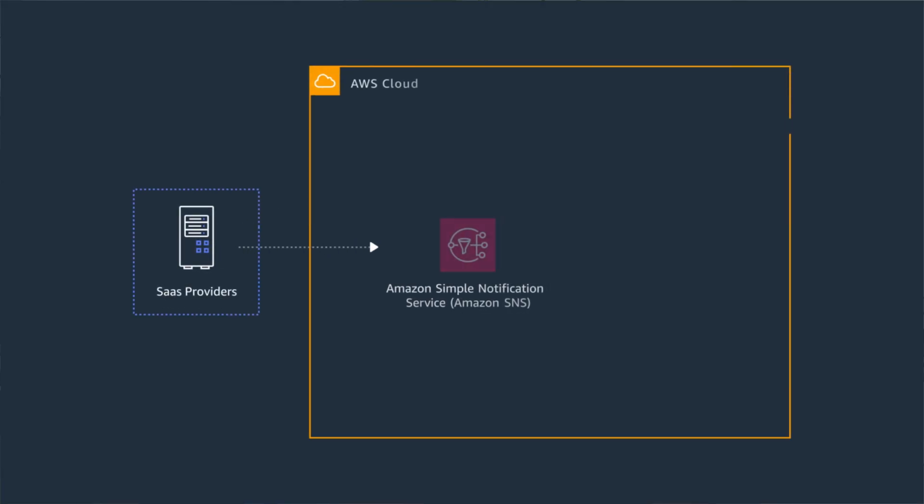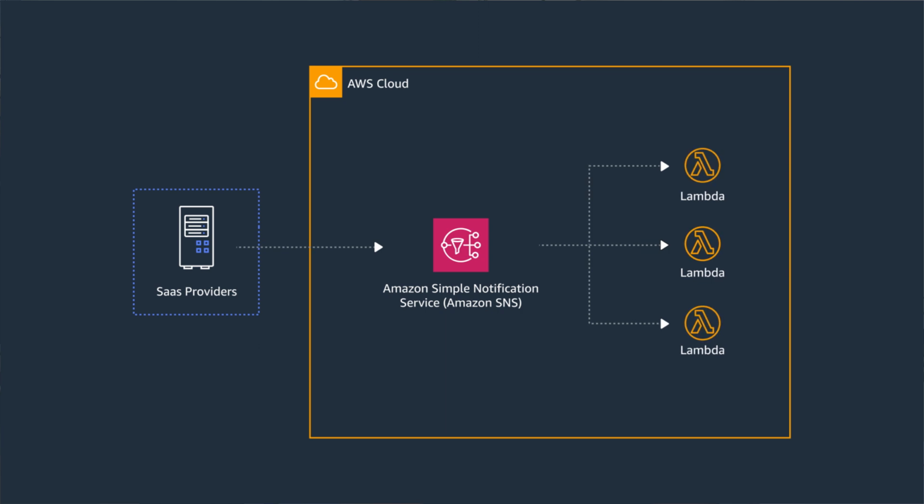Another common pattern I've seen is to use Amazon Simple Notification Service, or SNS, for a publisher-subscriber or pub-sub architecture to process events. This is a completely valid pattern to process events in parallel. But EventBridge natively integrates with a number of third-party SaaS partners, so you don't have to deal with the complexities of writing custom code to ingest these events with SNS.